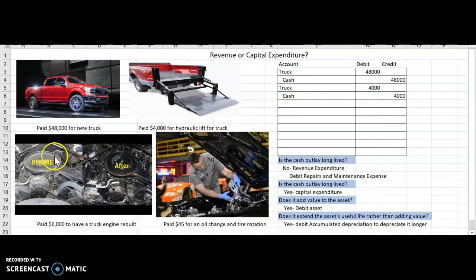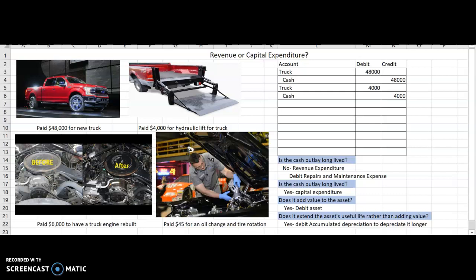So here I have the before engine and then I have the after engine, and the engine has been rebuilt, and I paid $6,000 to have the engine rebuilt. So this is going to extend the useful life of the truck. It doesn't add any value, but it does make it last longer.